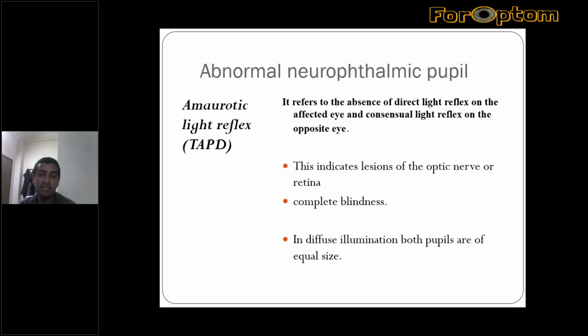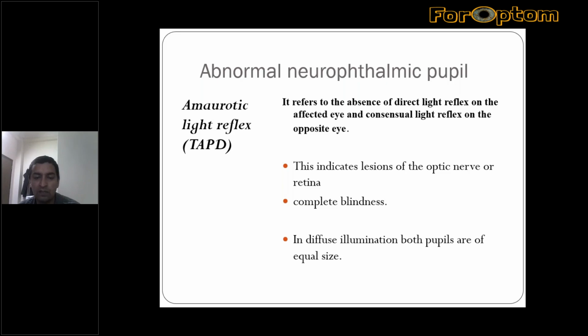So the first one is amaurotic light reflex or total afferent pupillary defect. Total means almost total. No light is reaching along the afferent pathway, so that means it is complete blindness. There will only be the amaurotic light reflex. So there will be absence of direct light reflex in the affected eye and consensual light reflex in the opposite eye.